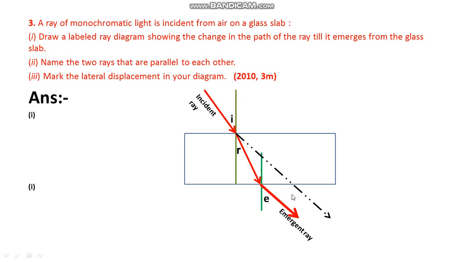So the incident ray and emergent ray are parallel. When these are parallel, we can say the angle of incidence and angle of emergence are equal. See, the perpendicular distance between the incident ray and emergent ray is called lateral displacement.